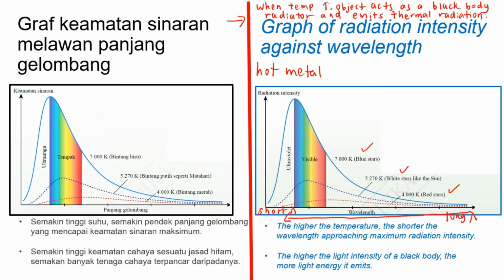As you can see, when the temperature of the black bodies increases like this, what happened to the wavelength? The wavelength becomes shorter and shorter. So the higher the temperature, the shorter the wavelength, approaching the maximum radiation intensity. And the higher the light intensity of a black body, the more light energy it emits.